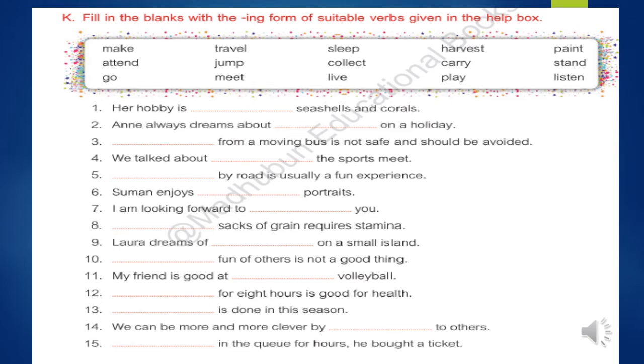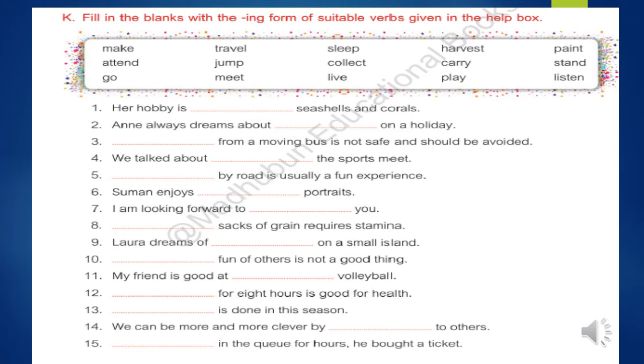Now see the first sentence. Her hobby is dash. Here we have to use collect, collecting. Her hobby is collecting seashells and corals. Now see the second sentence. Annie always dreams about dash. Go, ing form, going we have to write here, going on a holiday.